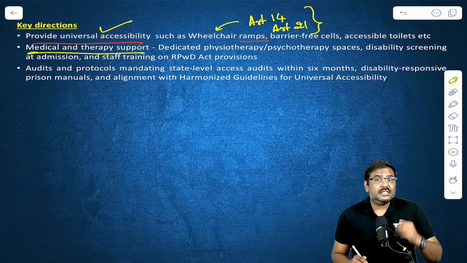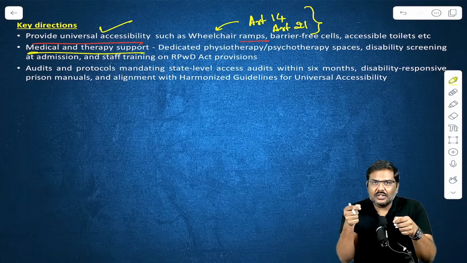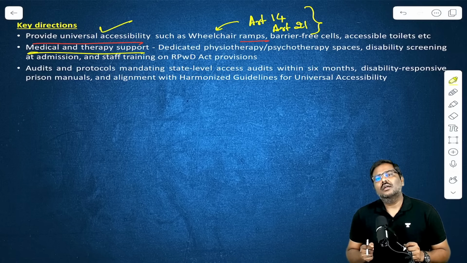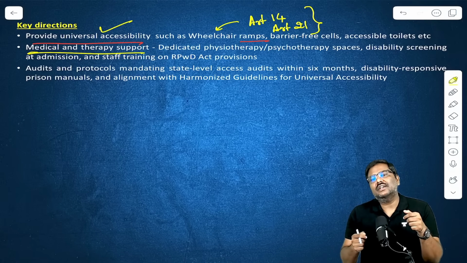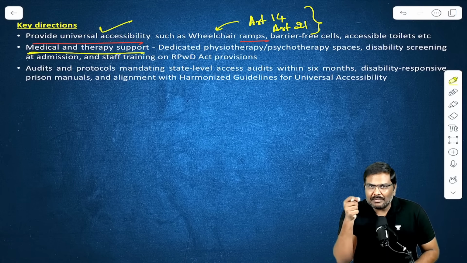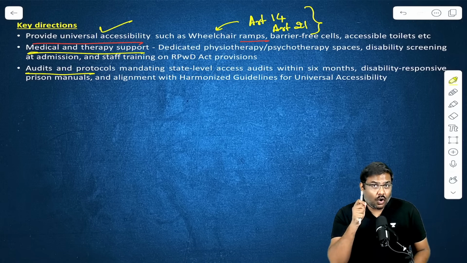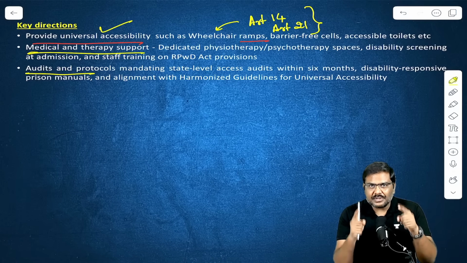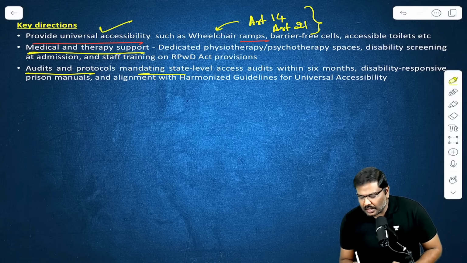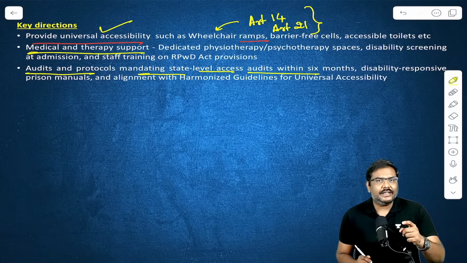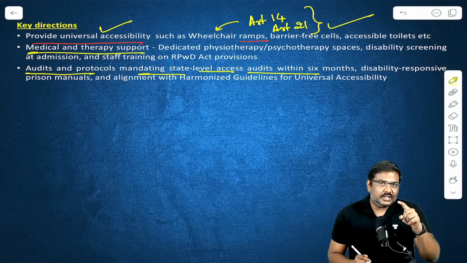Medical and therapy support should be provided. You can't treat everybody the same way in a prison if the person has a disability. You should provide them with more facilitation, more visitation facilities, proper medical treatment, etc. And not just this, the Supreme Court ordered an audit of all the jails and prisons in the state of Kerala. I'm sorry, the state of Tamil Nadu. And access audits should be conducted once every 6 months. So this order was issued specifically for the state of Tamil Nadu.